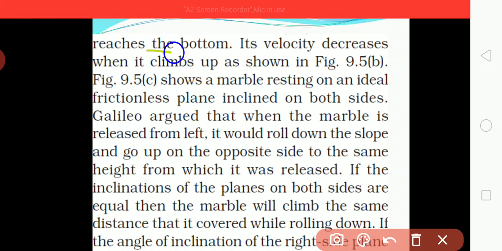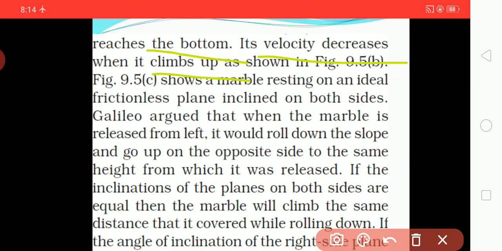As you can see, the marble reaches the bottom. Its velocity decreases when it climbs up. Whenever the marble is climbing up, its velocity will decrease. Now, when we place a marble on an inclined plane, and at the other end we place another inclined plane, what will be seen? As shown in figures 9.5b and 9.5c, a marble resting on an ideal frictionless plane inclined on both sides.